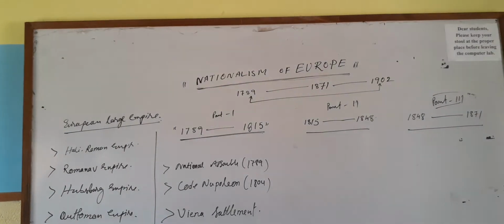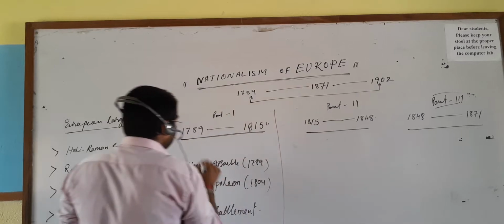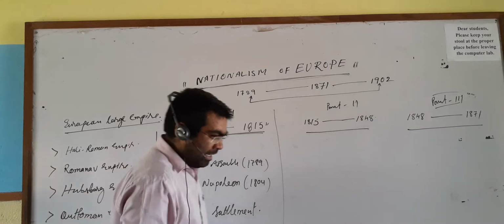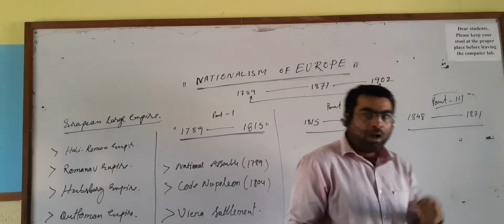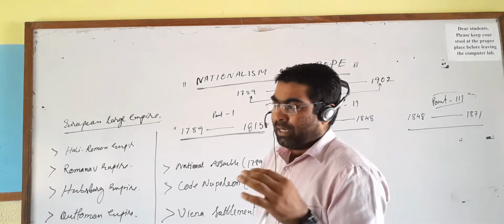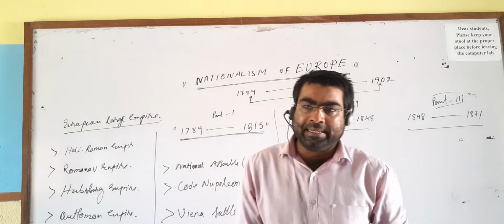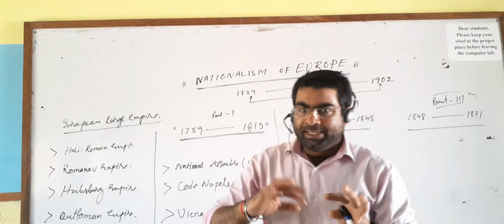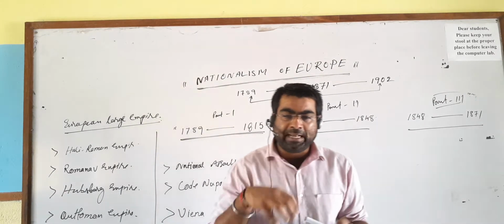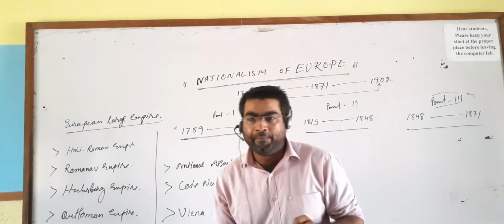Okay. So today we will discuss the first division of this chapter, that is between 1789 and 1815. Now the question is, what does nationalism stand for? It had been discussed earlier also when we prepared the chapter Nationalism in India. The patriotic feelings towards the nation, and why these feelings were generated during that time in Asia and in Europe.